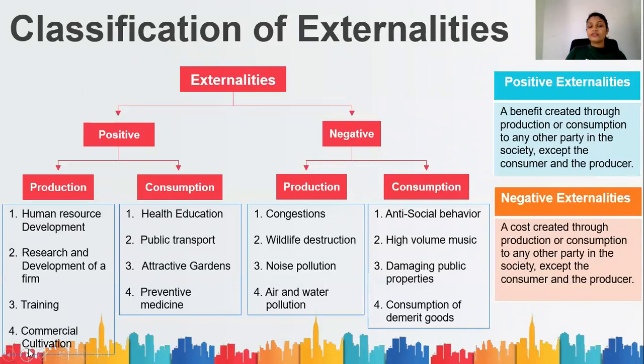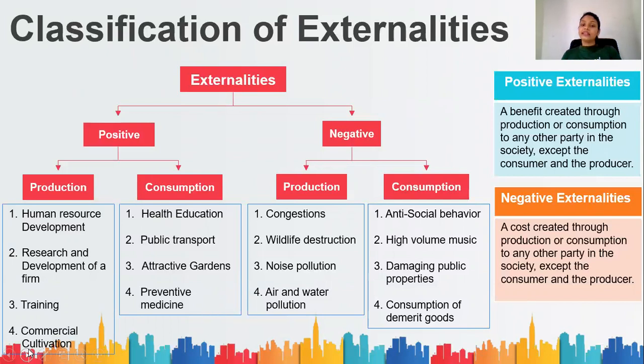And you have positive consumption related externalities, which are preventive medicines, vaccinations, health education, public transport, attractive gardens, bathing regularly, education by an individual. Those are positive externalities in consumption.